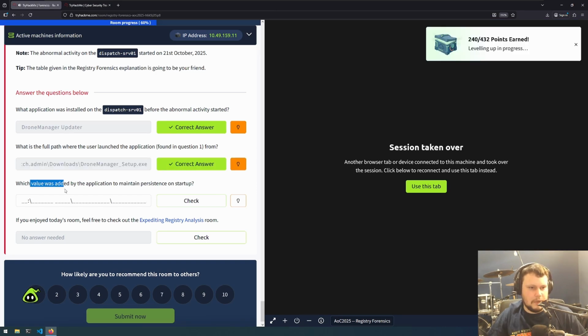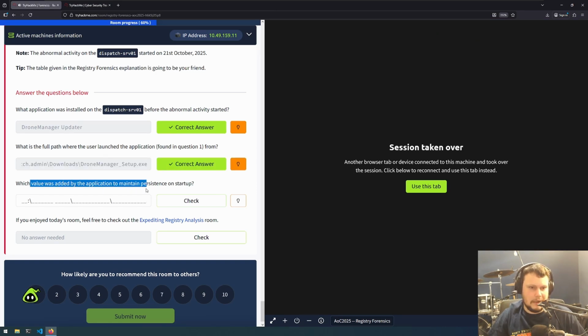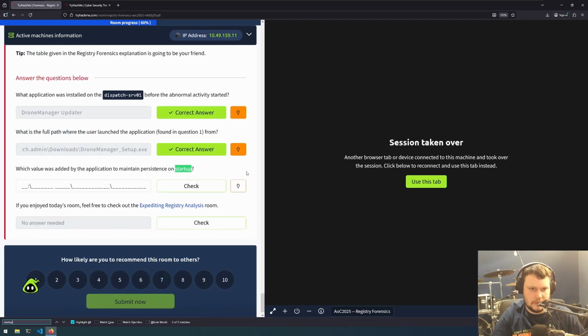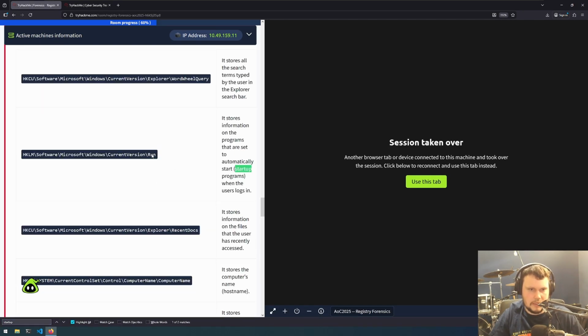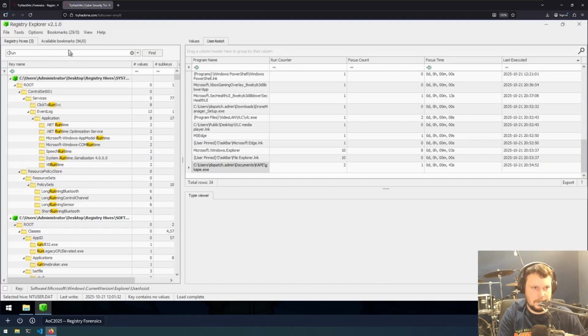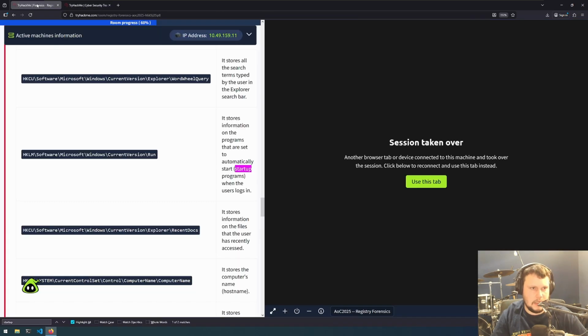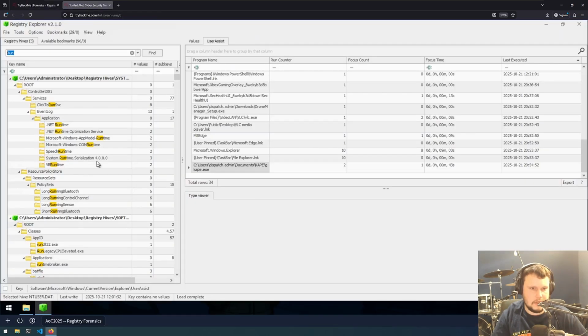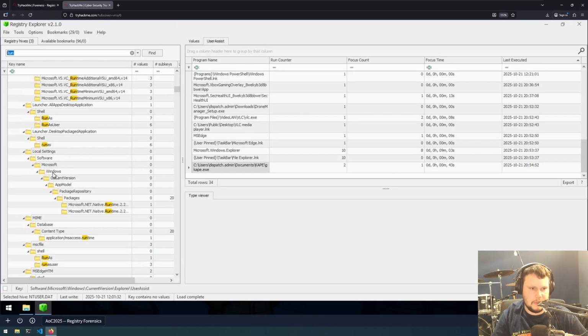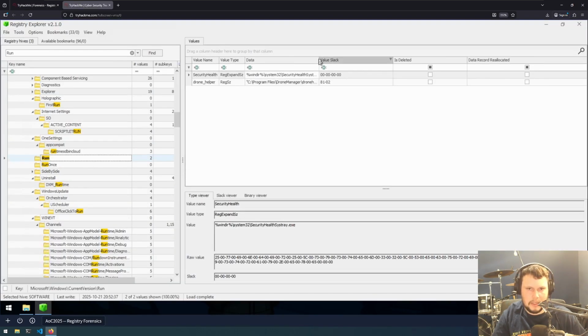And which value was added by the application to maintain persistence on startup? Let's do a quick search through here for startup. Go to here. It's this one. If we search for Run, hopefully we can find that straight away. Maybe I need to add CurrentVersion to here. Let's go back to Run, and it should be in Software. So let's scroll through: Microsoft, Windows, CurrentVersion, Run. Okay, no, that's wrong. Okay, here's Run, and that appears to be the directory.